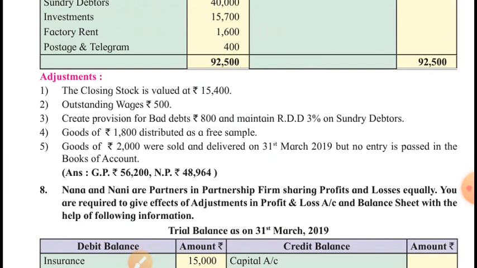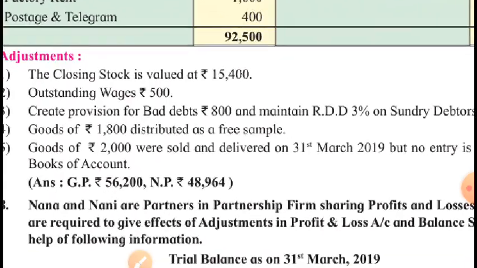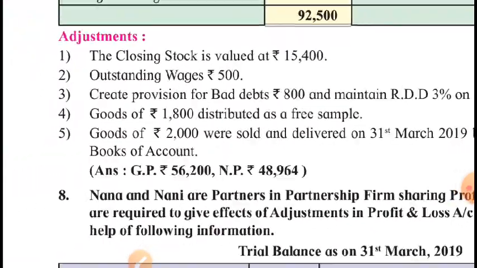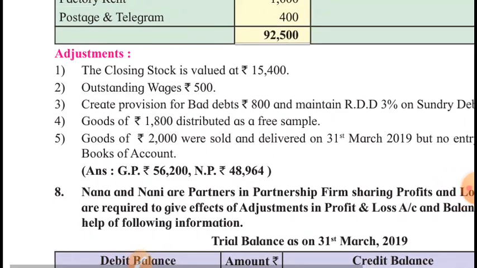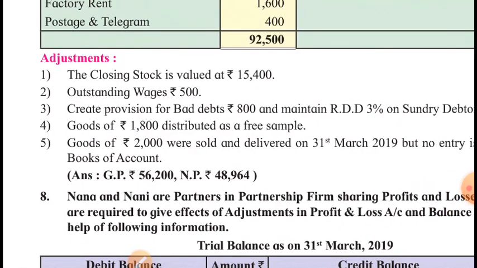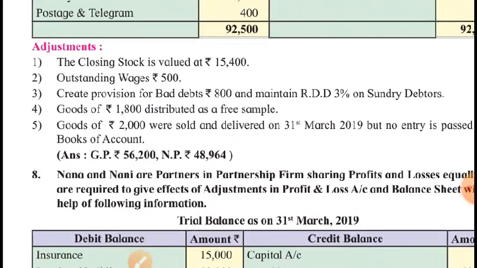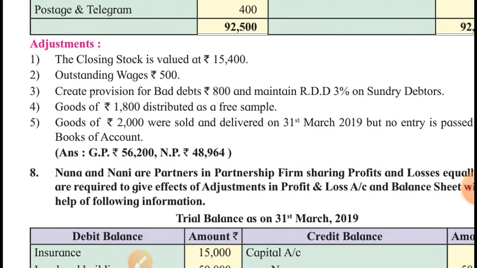So we have seen many problems in which some crucial adjustments were given at the end and which will affect the previous adjustments. So remember that we need not follow the sequence of adjustments given in the problem, but we will have to carefully adjust the information.